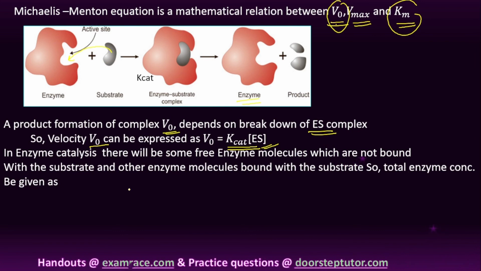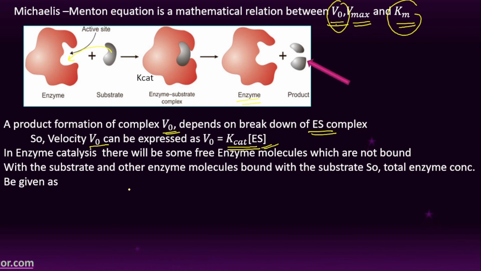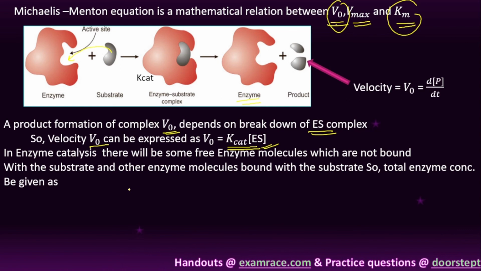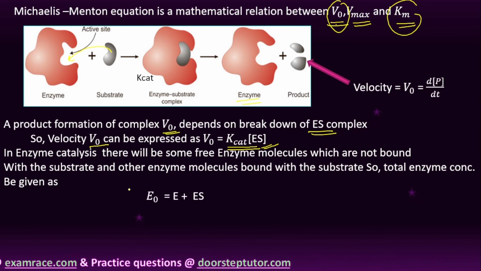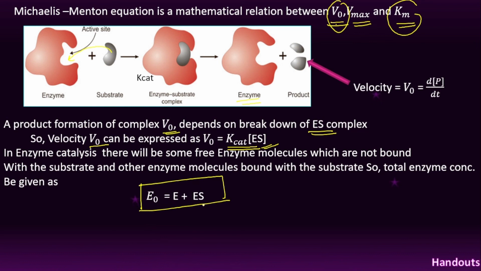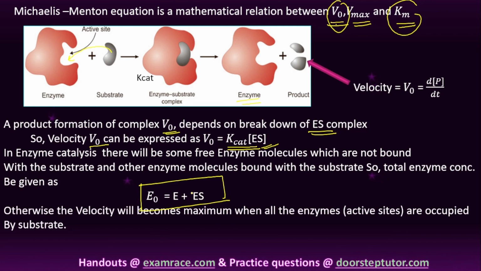So the total enzyme concentration can be given as, here meaning the formation of the ES complex. Okay, right here, this is the product. Therefore the velocity of this reaction, V naught, is the change in the concentration of product over time. Therefore the total enzyme concentration can be written as E naught is equal to E plus ES. This is the initial concentration: E naught is equal to E plus ES.